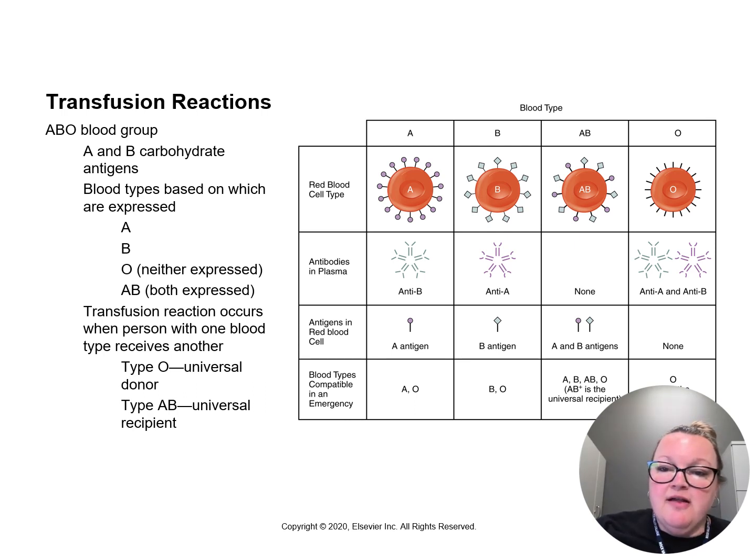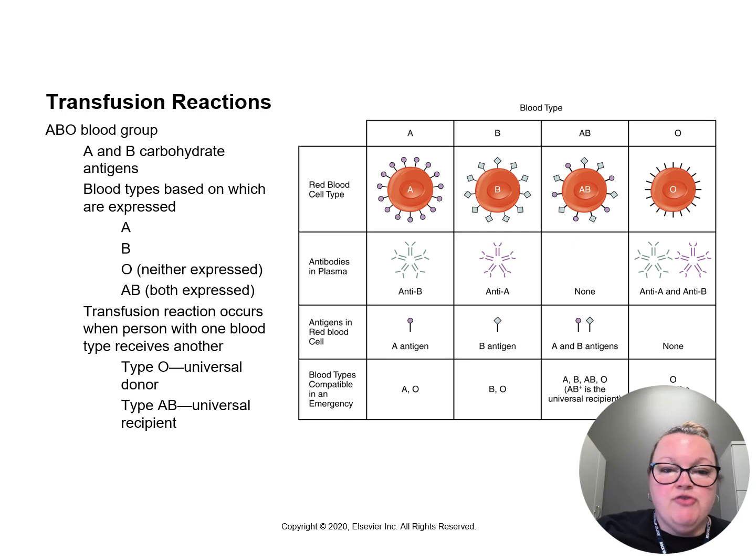The red blood cells of type A express type A carbohydrate antigen. Those with blood type B express the B antigen. If we have AB blood, those cells express both A and B antigens on the same cell. In type O, neither are expressed.